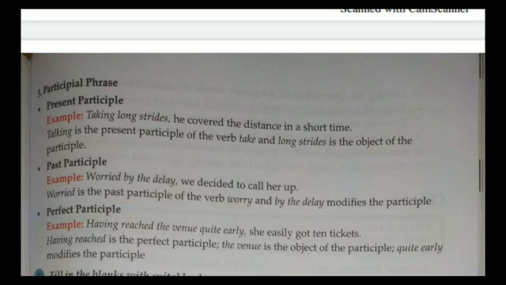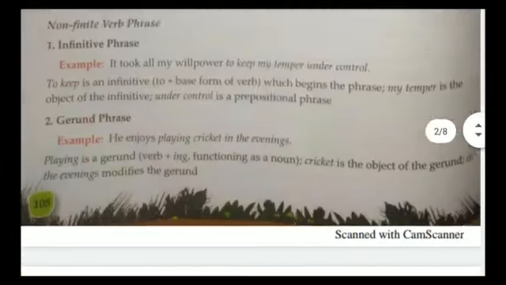You will find these participle phrases at the beginning of the sentences, and it will be very easy for you to identify them. Okay. Don't get confused between the finite verb and the present participle, past participle, or perfect participle. Finite verbs will be in the middle of the sentences, but the present participle, past participle, and perfect participle will be used at the beginning of the sentences. Okay. Participle phrase, you got it.